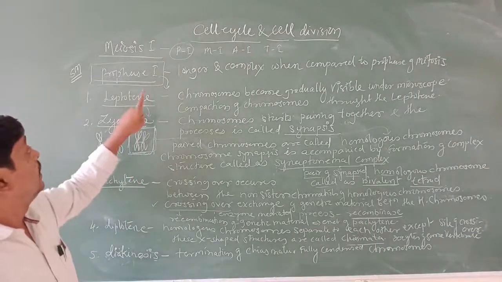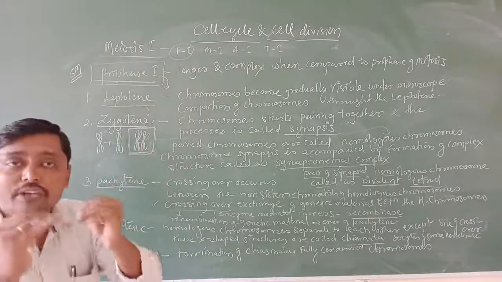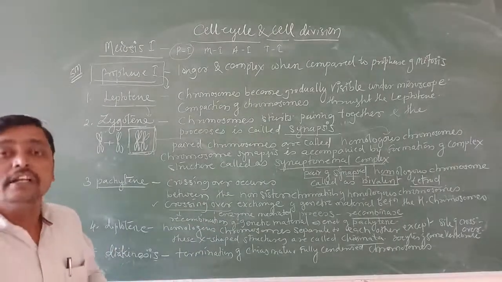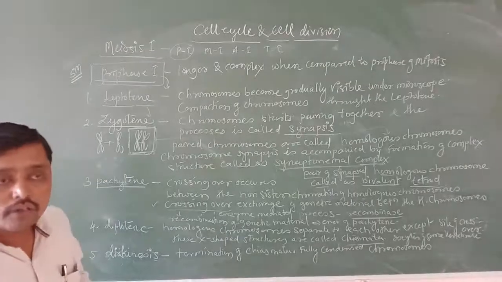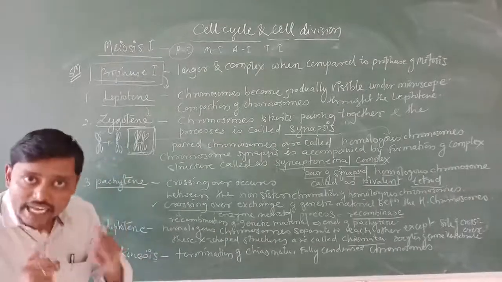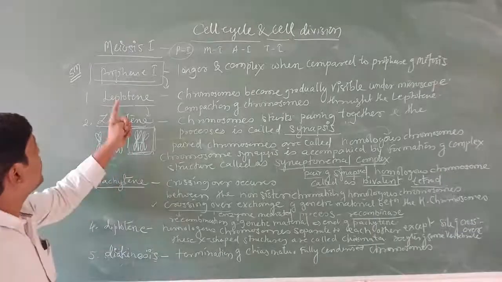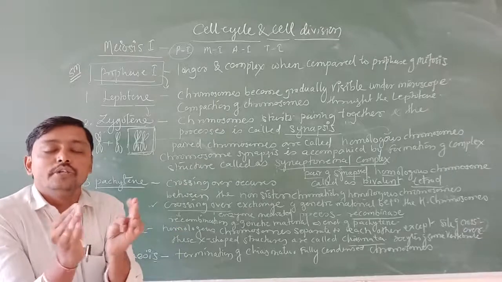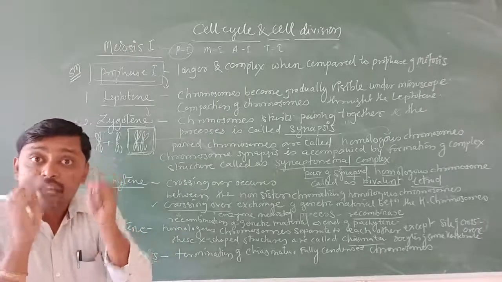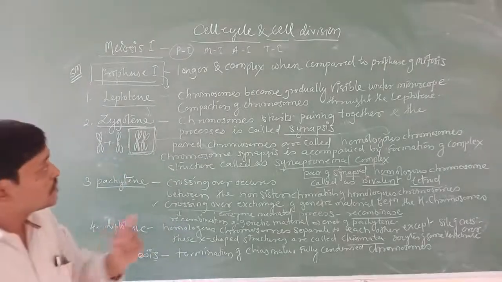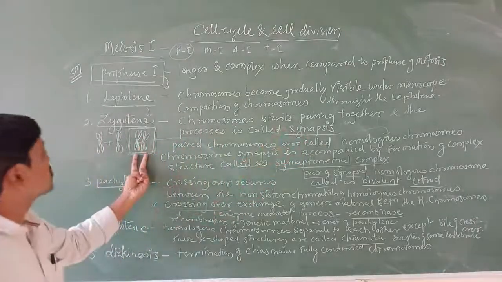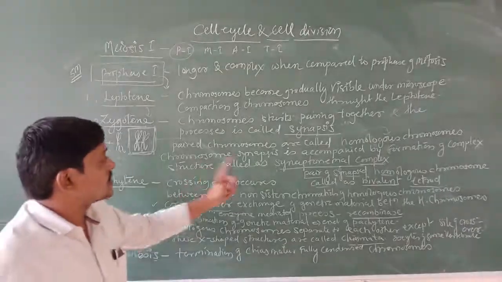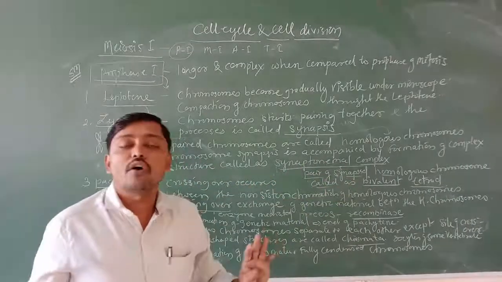In leptotene, chromosomes are gradually visible under the microscope. Compaction of the chromosomes takes place throughout leptotene. Then leptotene enters into zygotene. In zygotene, the chromosomes formed in leptotene start pairing together, coming to each other and forming a pair. That process is called synapsis. The paired chromosomes are called homologous chromosomes, and they form a structure called the synaptonemal complex. We are going to call them a bivalent.